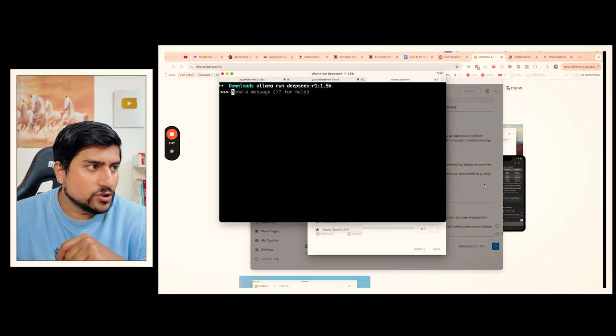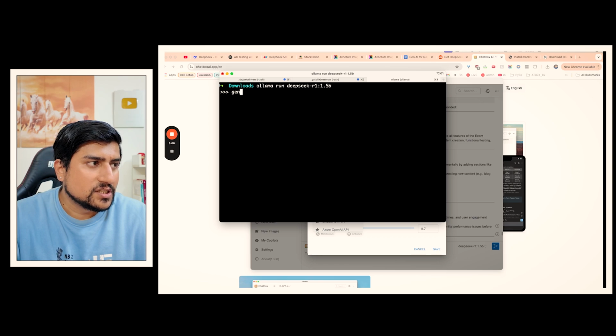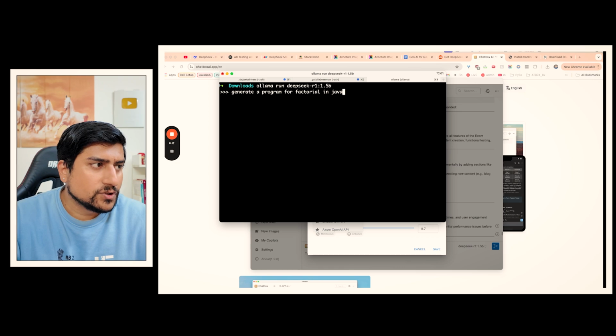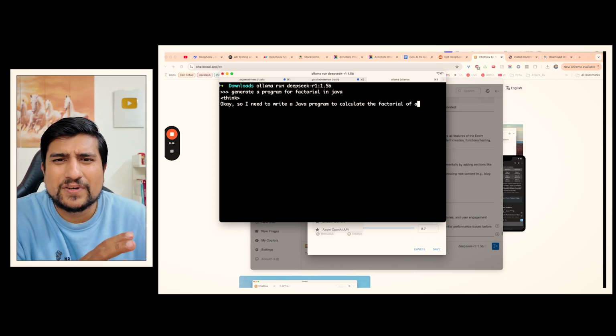Now, what exactly are we doing? We have a local UI right now, which will run DeepSeek AI on our system. Of course, you can use it here. For example, you can say write a program, generate a program for factorial in Java. Of course you can use it here, but this interface does not look good.